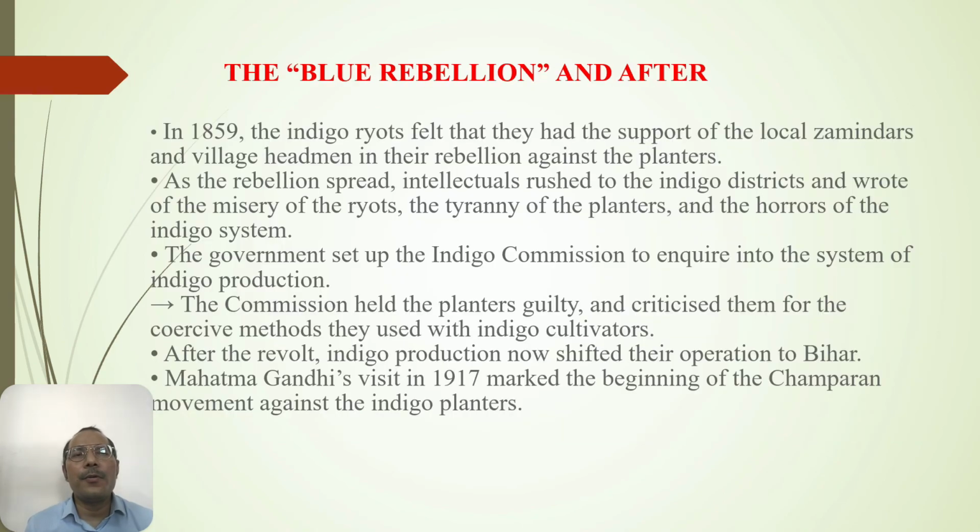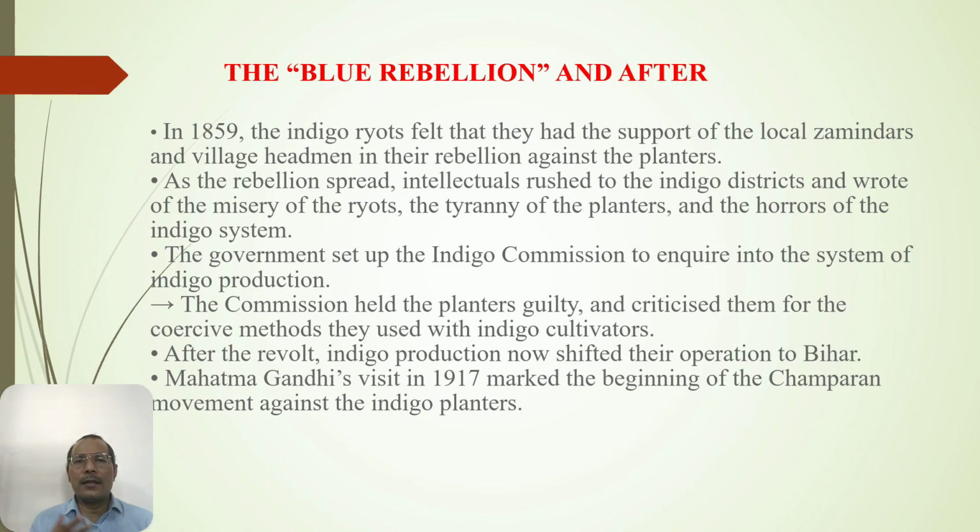The last one is the Blue Rebellion. In 1859, the indigo ryots felt that they had the support of the local zamindars and the village headmen in their rebellion against the planters. As the rebellion spread, intellectuals rushed to the indigo districts and wrote of the misery of the ryot, the tyranny of the planters and the horrors of the indigo system. In 1859, the ryots, after getting support from the local zamindars and village headmen, rebelled against the planters.